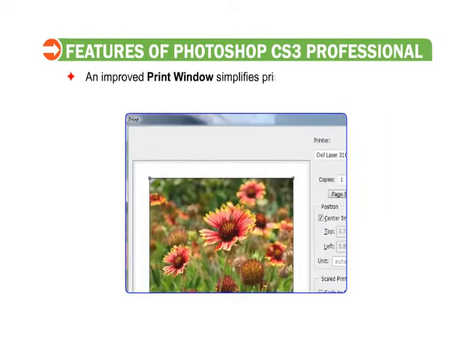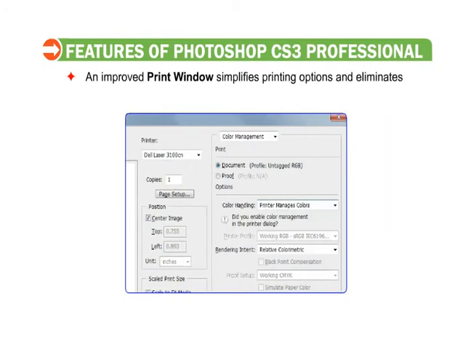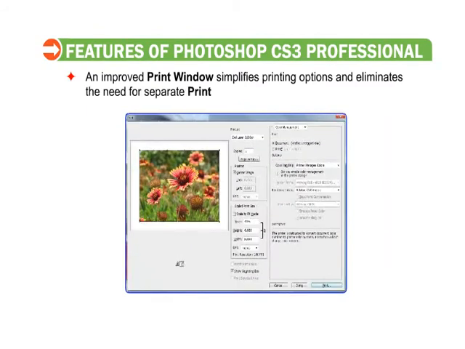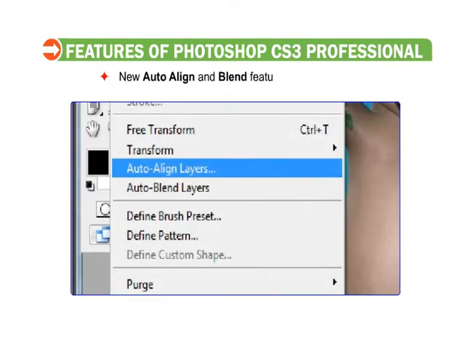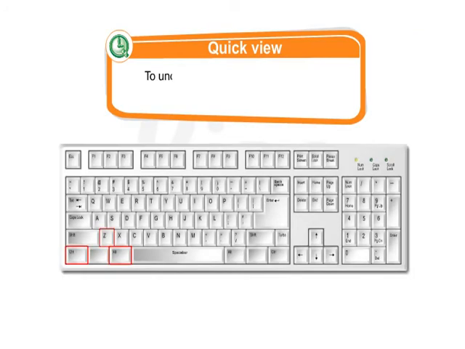An improved print window simplifies printing options and eliminates the need for separate print and print with preview commands. New auto-align and blend features help to save time. Students, let us take a quick view. To undo more than one action at a time, press the Ctrl plus Alt plus Z key combination.